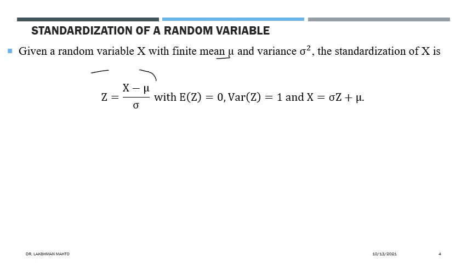So here, everything we have on the right-hand side, we know about. x is given to us, mu is the mean of x, which we also know, because x is given to us, which means we know the distribution of x. We also know the variance of x, and hence we can calculate the standard deviation of x. So by just applying those, we define a new random variable, x minus mu divided by sigma. This random variable we denote by z.